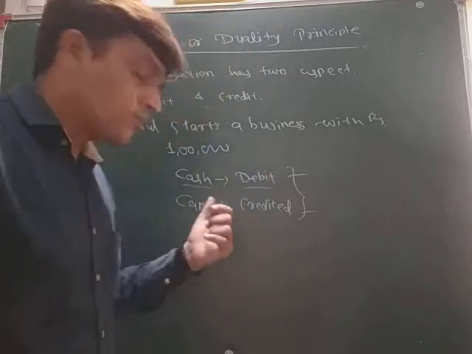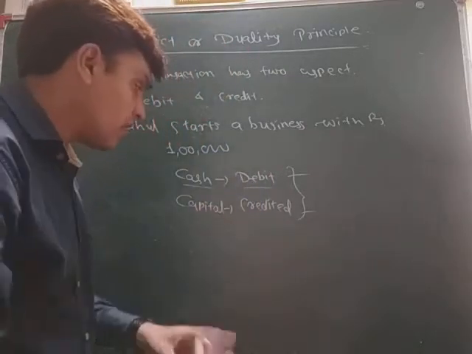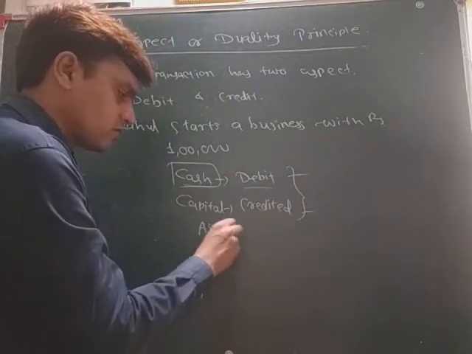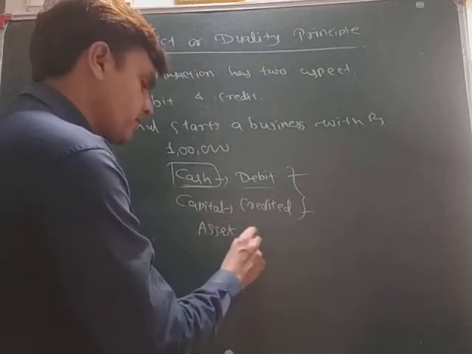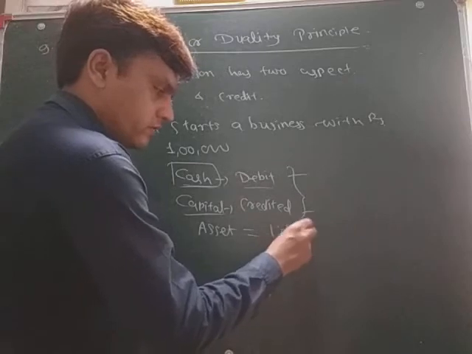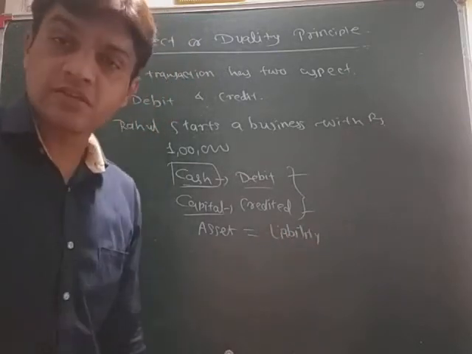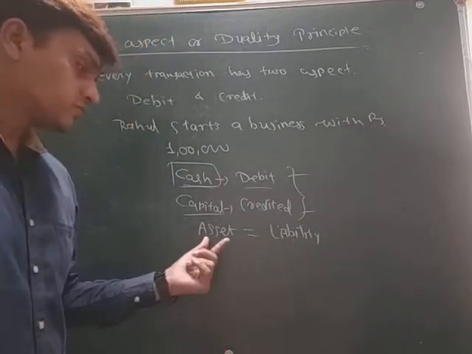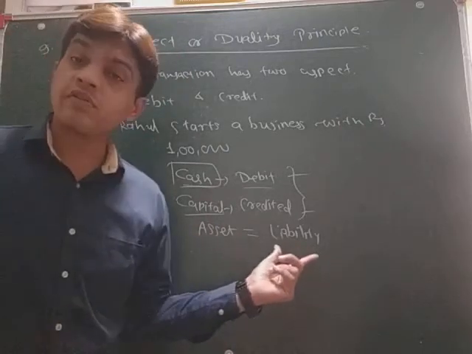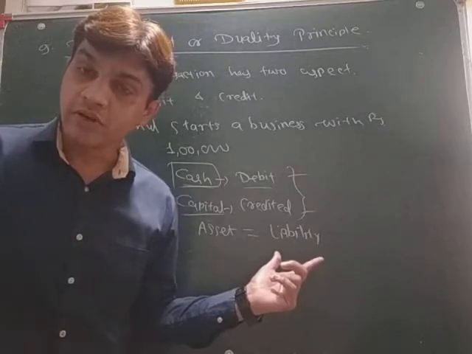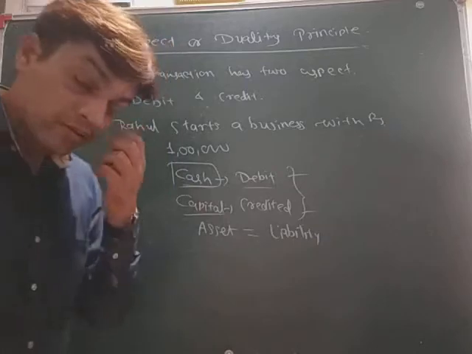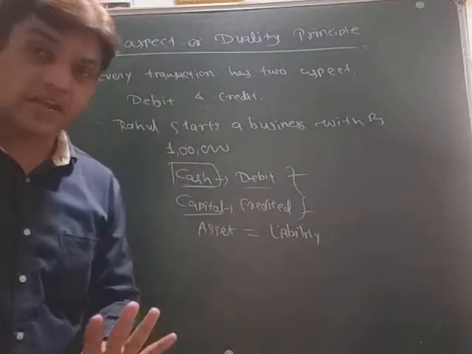Okay, one more thing I want to tell you. Now, cash is what? Cash is an asset. Okay? And capital is what? It is the liability for the business. Okay? So, whatever the assets are increasing, that much of liability is also increasing. Okay? In any kind of transaction, you will see that. Okay? So this is the dual aspect that we have seen.